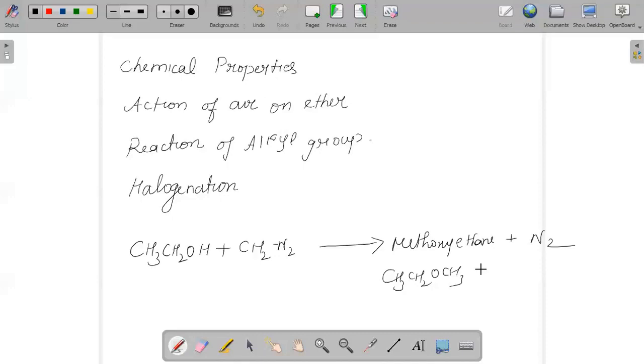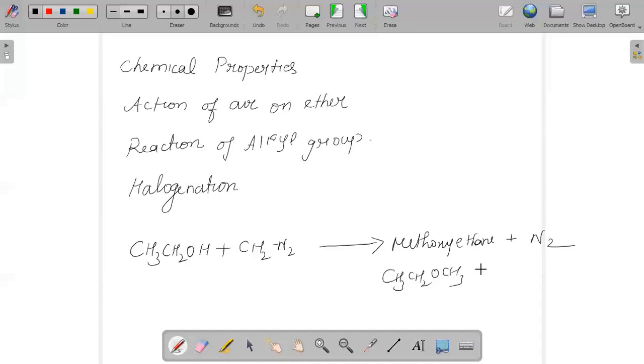When we talk about the physical properties, the lower members are gases and the higher members may be liquid or solid because of the increase in van der Waals force of attraction. Ethers have a higher dipole moment because of the electronegativity difference and the bent structure. Ethers, of course, have a low boiling point because of their lower polarity. And for solubility, the lower members are more soluble.